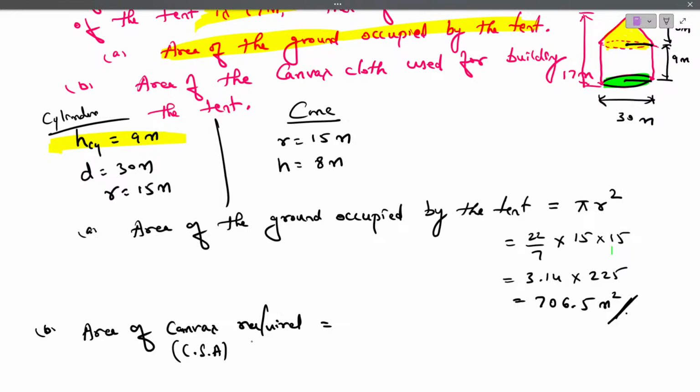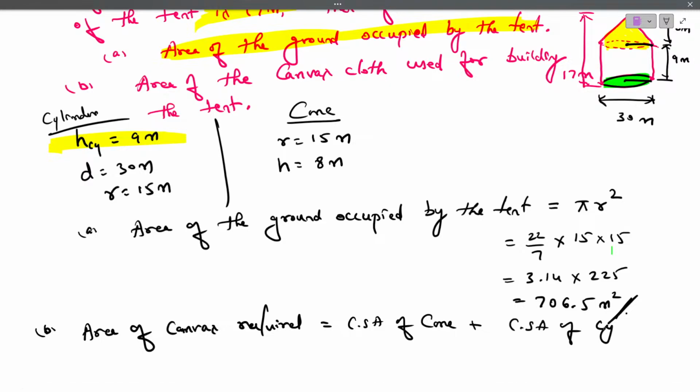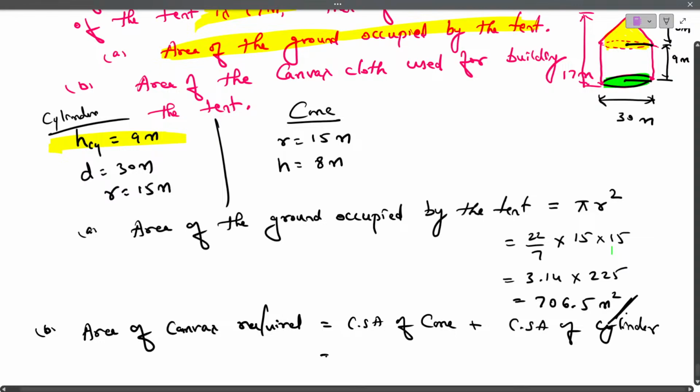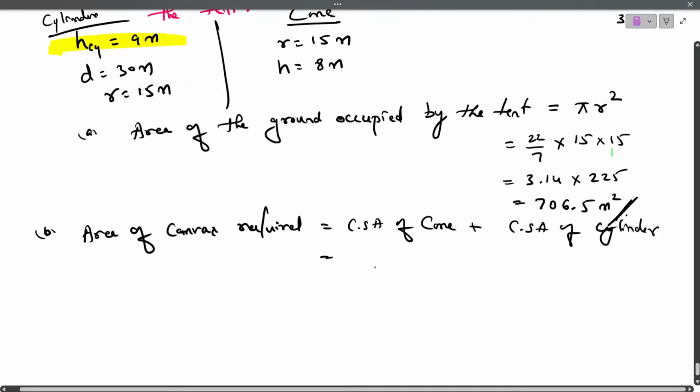So to build the tent, we have two areas. Let me write here. Area of the canvas required is, first is curved surface area of cone plus curved surface area of cylinder. First you find total area, how much area required. So what is the curved surface area of cone? Pi RL. Curved surface area of cylinder 2 pi RH. Now, dear students,